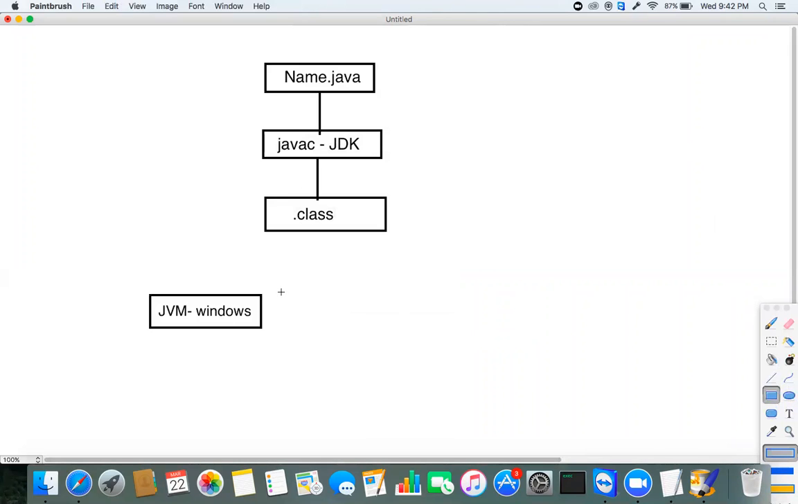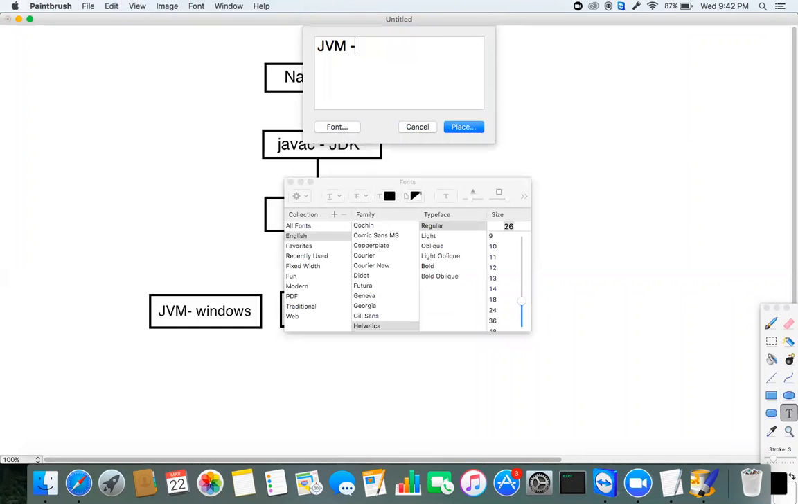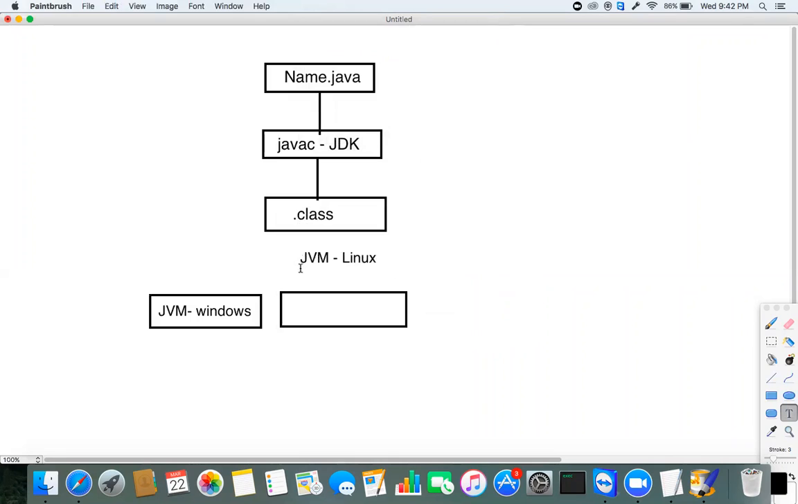Even this Java software is also platform dependent only. Let's say in case of Linux, this JVM is for Linux platform. A JVM for Mac like this. This JVM is also platform dependent only.